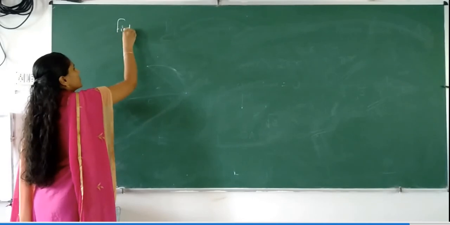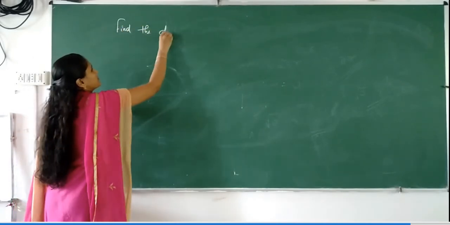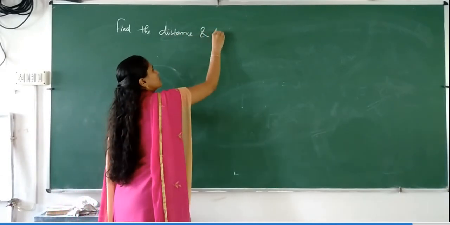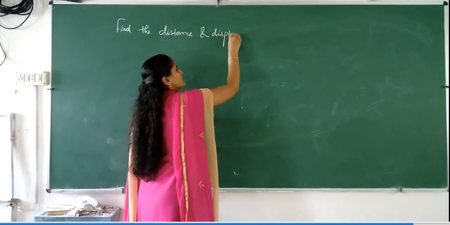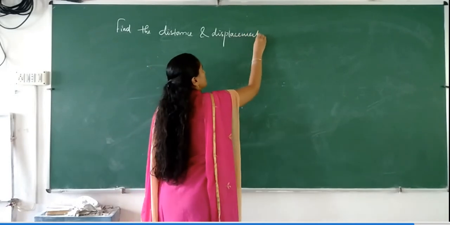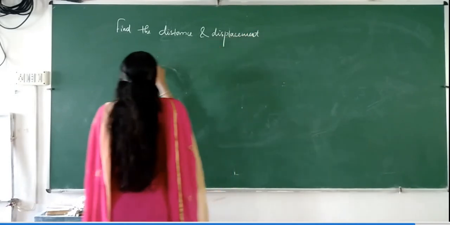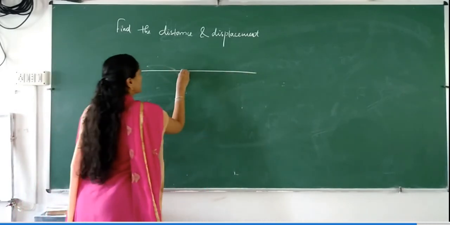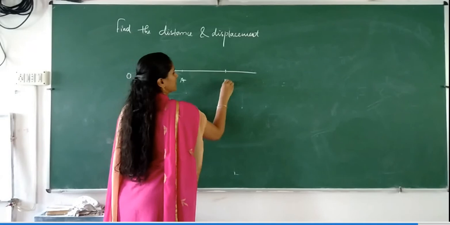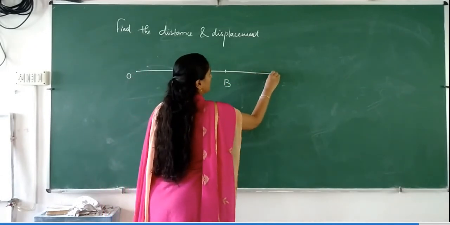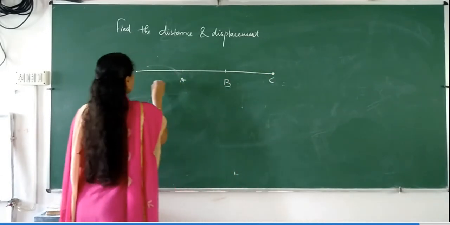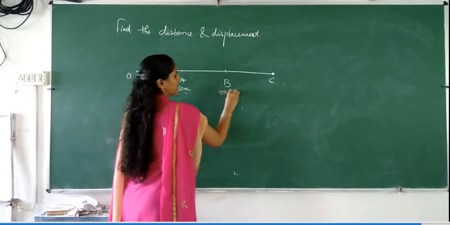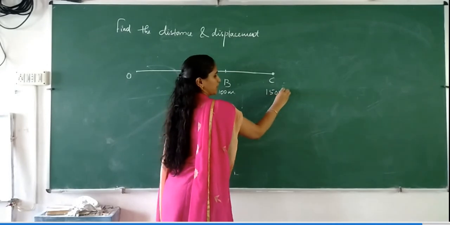Find the distance and displacement. Starting from origin, this is 550 meter, 100 meter, 150. Okay.